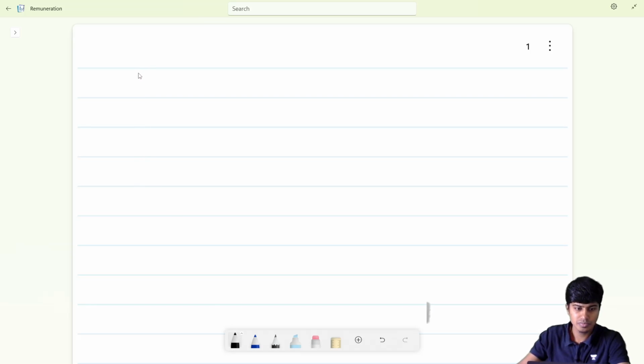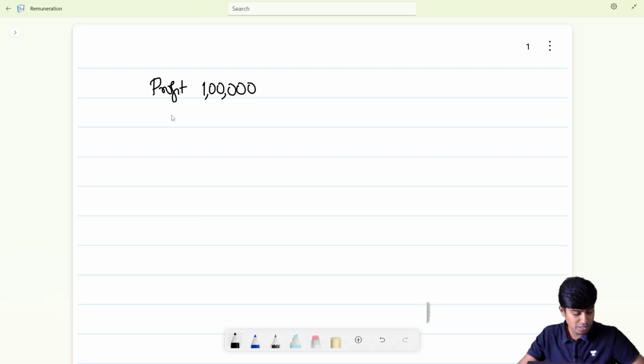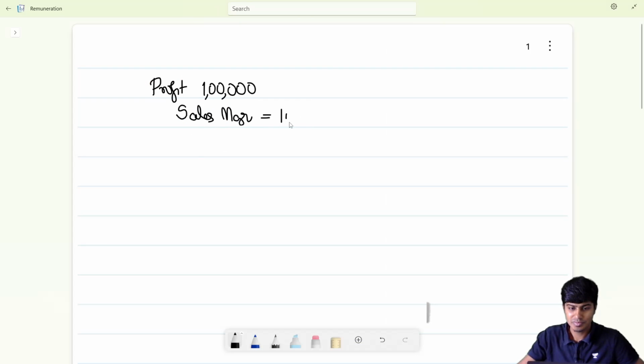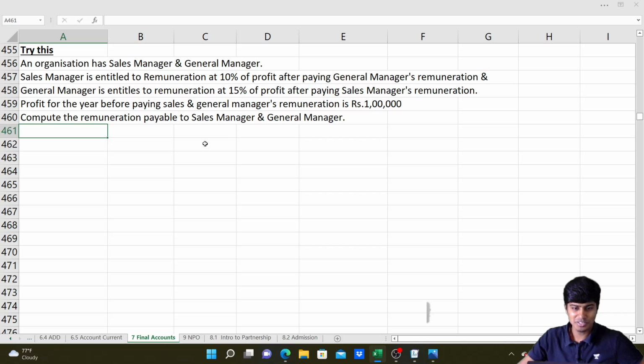So we have a case. Profit is 1 lakh, and the managers that we have are the sales manager, who is entitled to commission of how much? 10%. 10% after paying our general manager's commission.